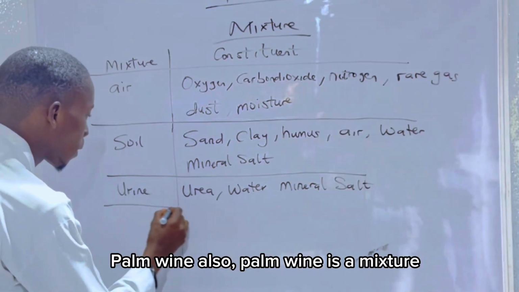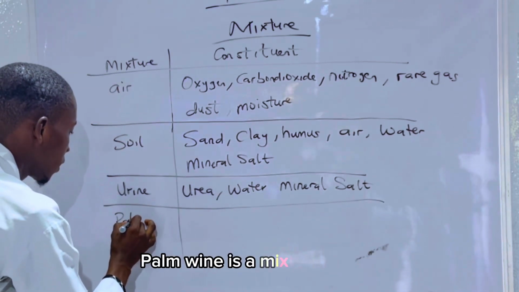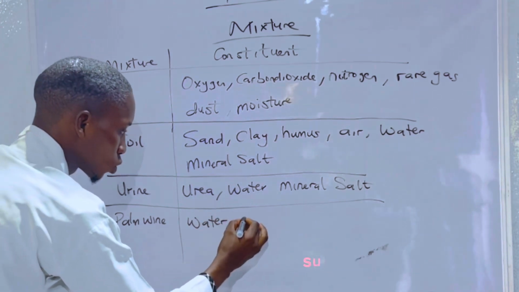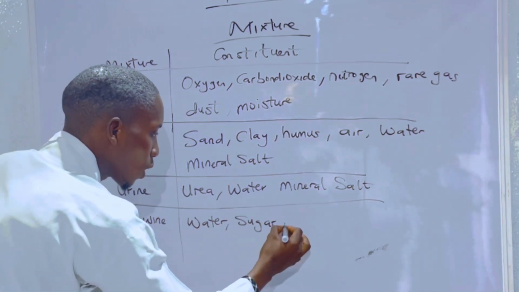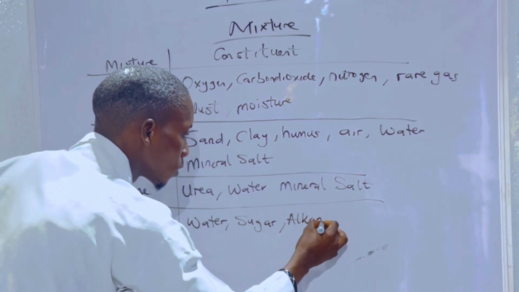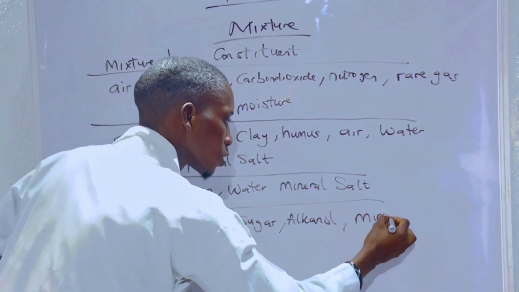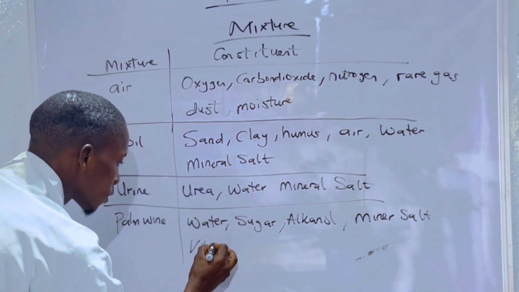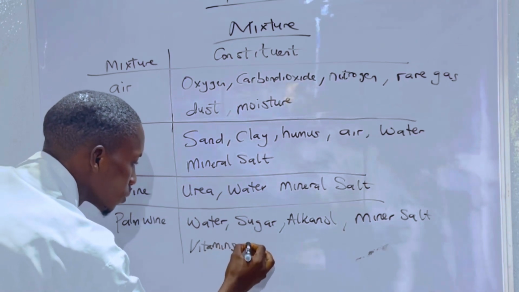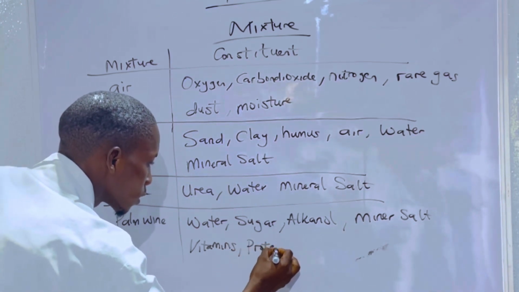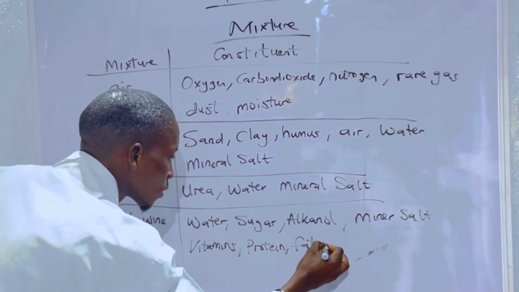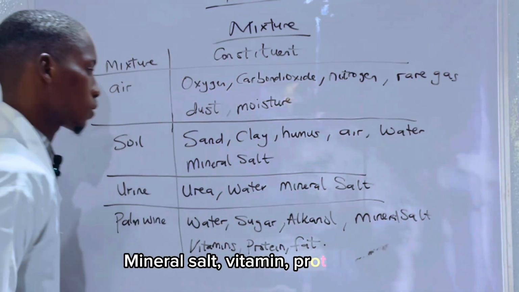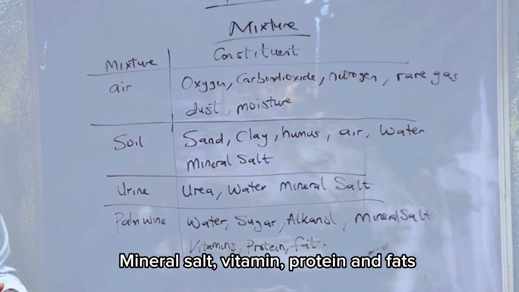Palm wine also is a mixture. It contains water, sugar, alcohol, mineral salts, vitamins, protein, and fats.